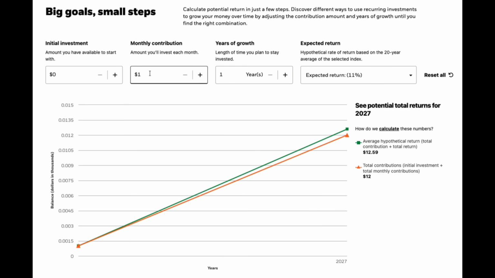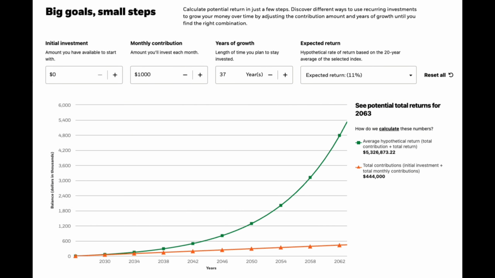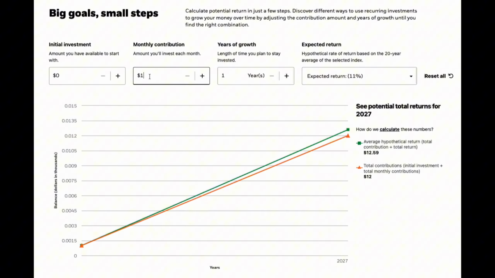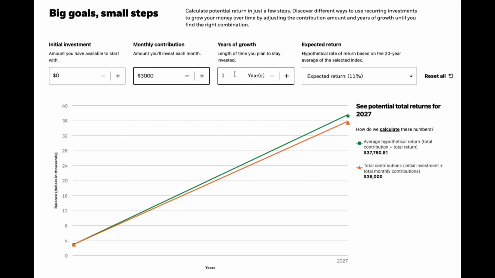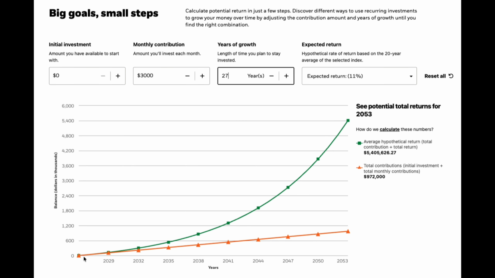For example, monthly contribution of $1,000 per month and compound for 37 years at the average of 11% gives us 5 million in return as well, but with smaller amount and longer time horizon, difference of 7 years. For example, monthly contribution of $3,000 per month and compound for 27 years at the average of 11% gives us 5 million in return as well, but with bigger amount and shorter time horizon, difference of 7 years.